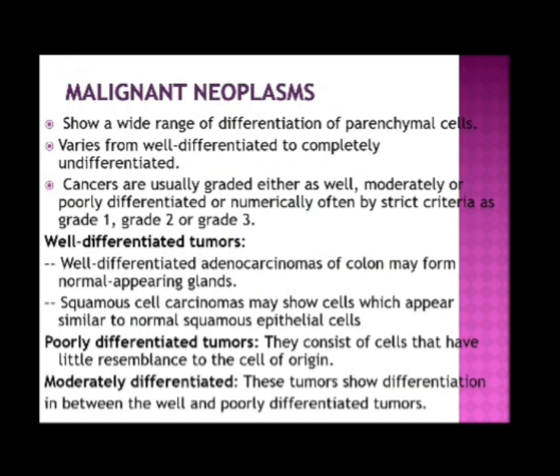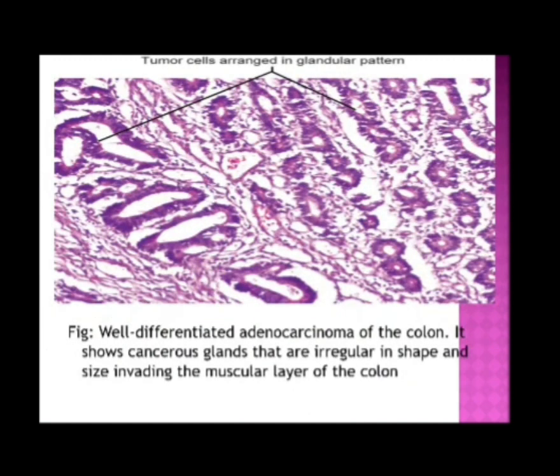Moderately differentiated tumors show differentiation in between the well and poorly differentiated tumors. In the figure, we can see a well-differentiated adenocarcinoma of the colon. It shows cancerous glands that are irregular in shape and size, invading the muscular layer of the colon. But in this grade it is well differentiated, meaning the cells are similar to the normal cells.